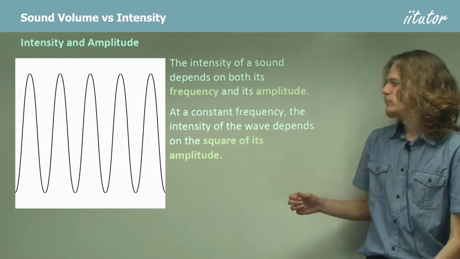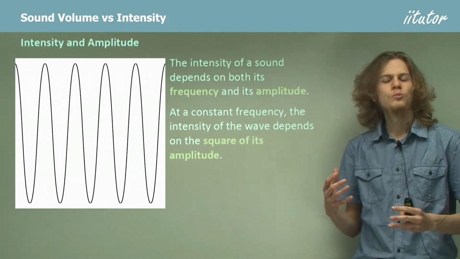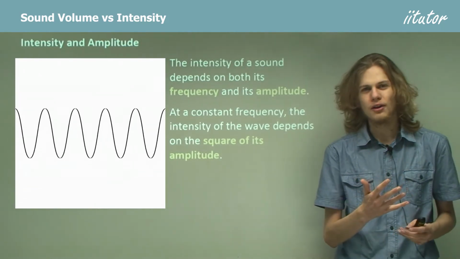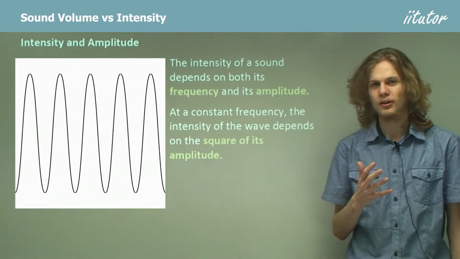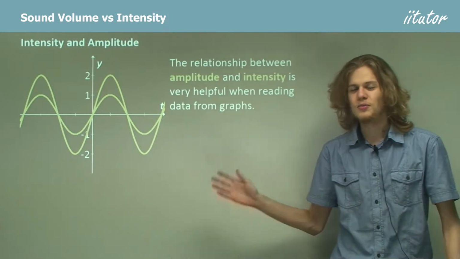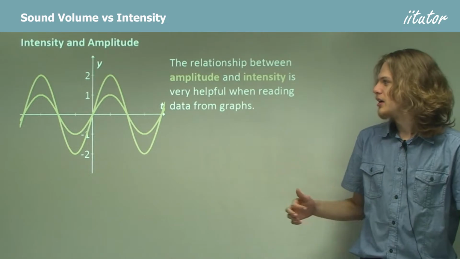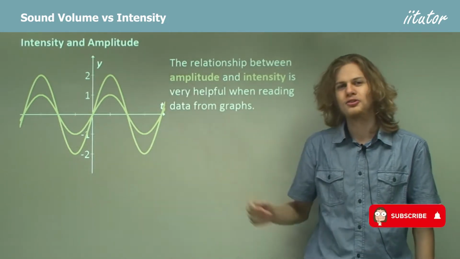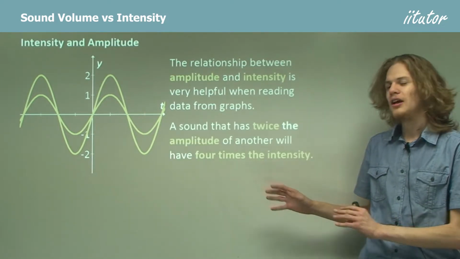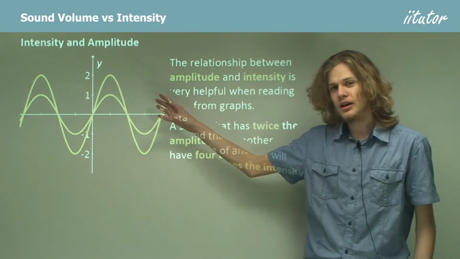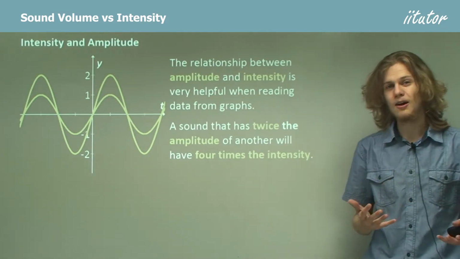So that means that if we increase the amplitude of a wave by a certain factor, its energy will increase by the square of that factor. This is as long as we're keeping the frequency of these two different waves constant. If we're looking at data from graphs, then this can be very helpful. You can see over here that I've got two graphs of waves, except one has twice the amplitude of the other. So how will that change its intensity? Well, a sound that has twice the amplitude, like over here, will have 4 times the intensity. This means that it will be 4 times as loud.